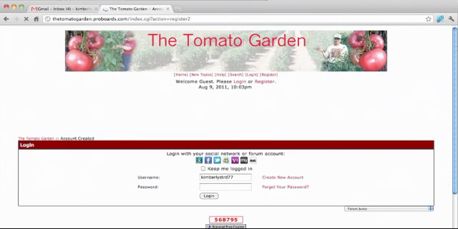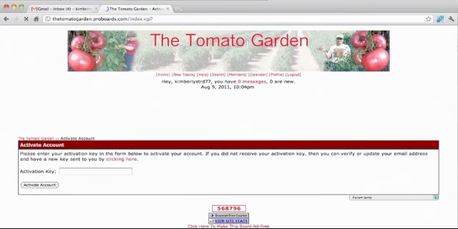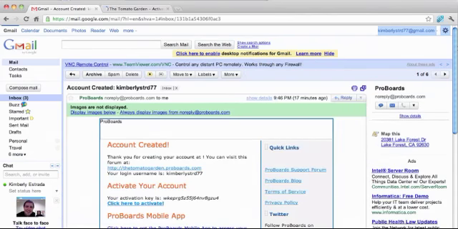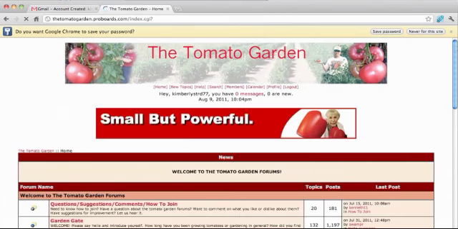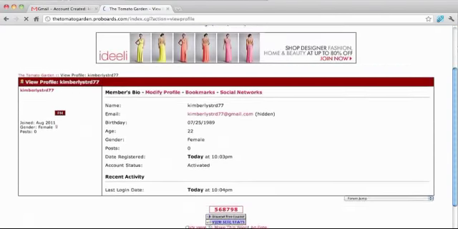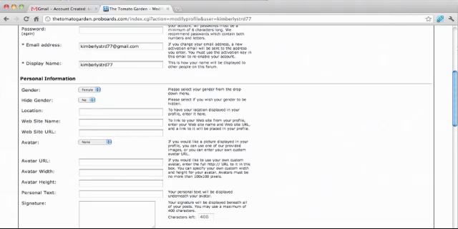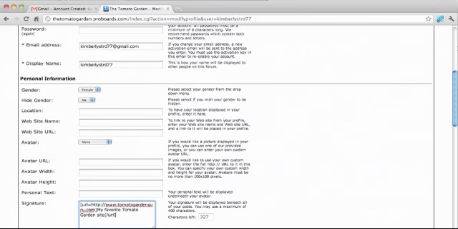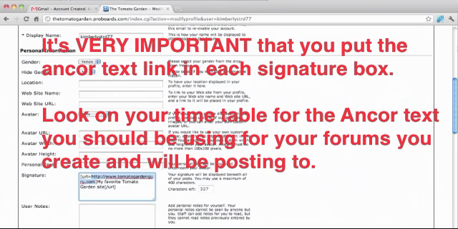Once we've created accounts, we want to log in and edit the profile. We need to check our email to get the activation key. Activate the account. Now we go to the profile link and see what information we can edit. Now in the signature box, we want to put in our anchor text. Note the backlinks page to see which signatures you'll be using.